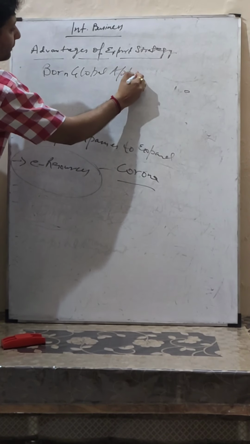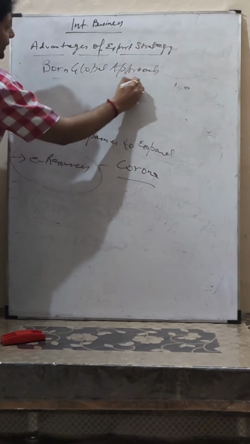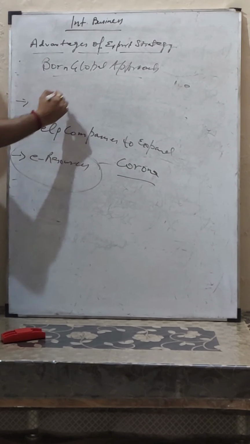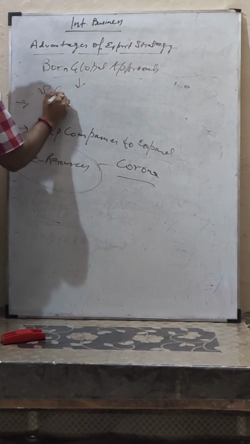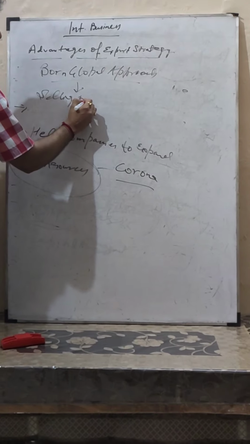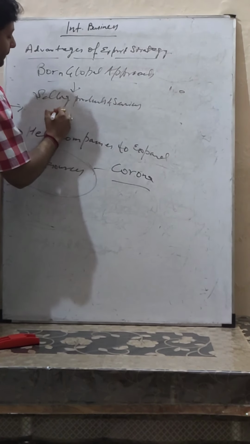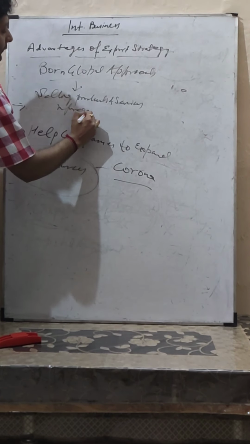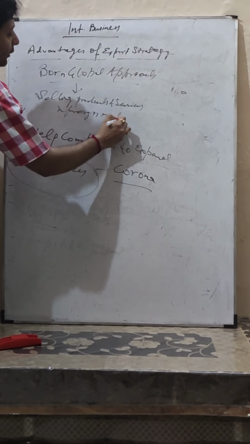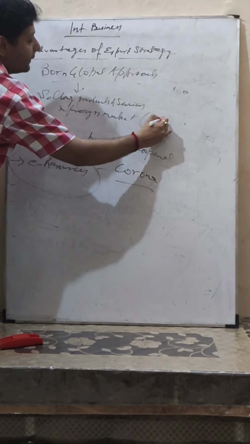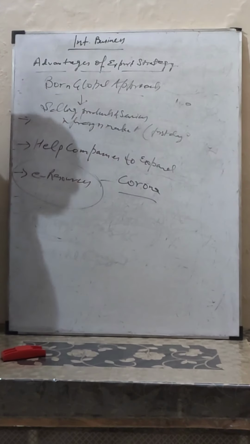What is the born global approach? You are selling your products and services in the foreign market from the very first day because you have the technology.